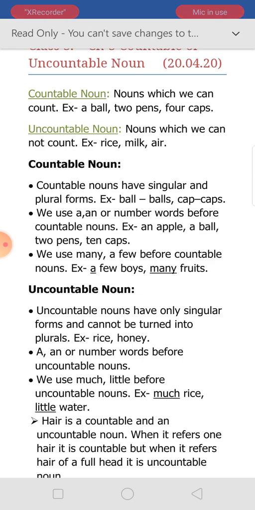Next, we can use a or an or number words before countable nouns, like an apple, a ball, or we can say 4 apples, 9 balls, 2 pens, 10 caps. We use many and a few before countable nouns. Many words like these are there.